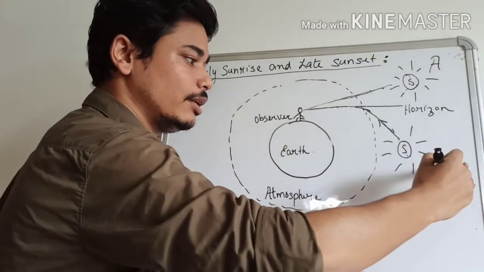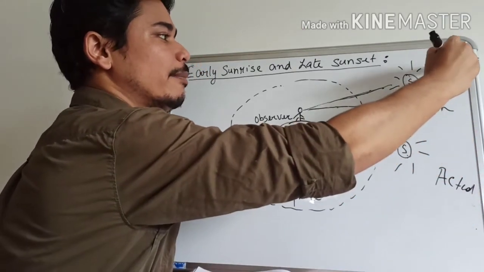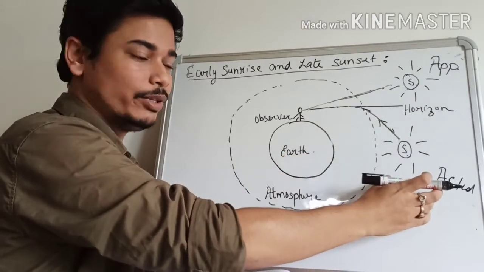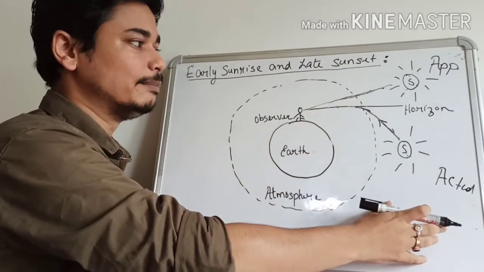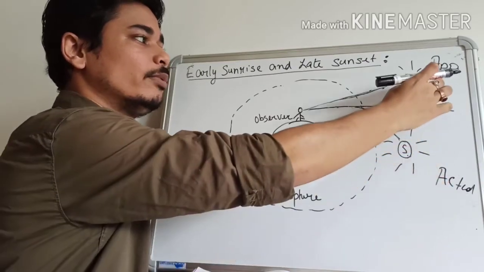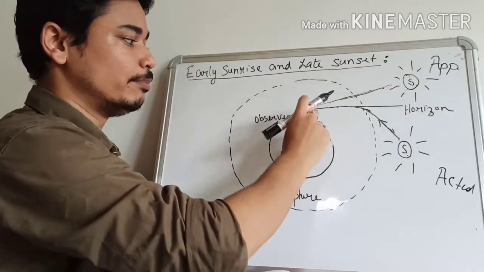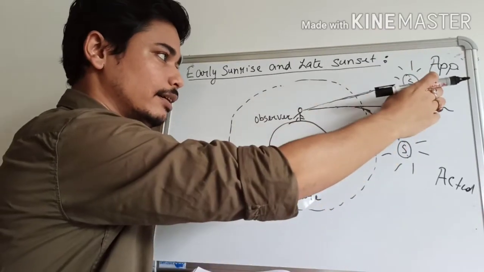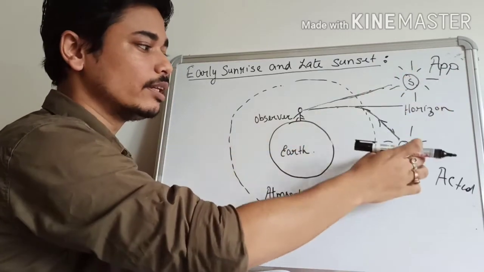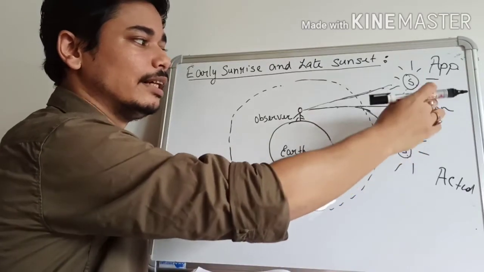This is the actual or original position of the sun, and this is the apparent position of the sun. So even though the sun is below the horizon, which the person actually cannot see, due to refraction an image of the sun is formed at this point, which is above the horizon. Okay, for that reason, the person is able to see the image of the sun even before the sun rises above the horizon.